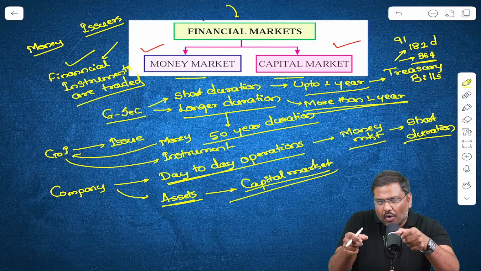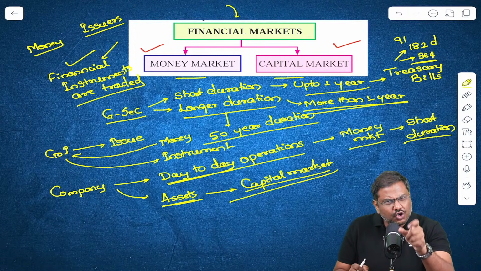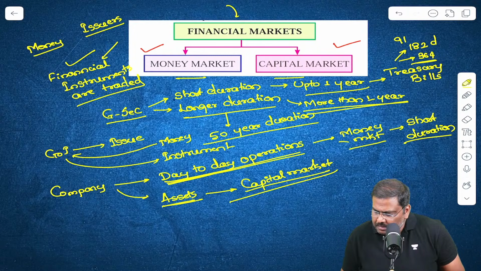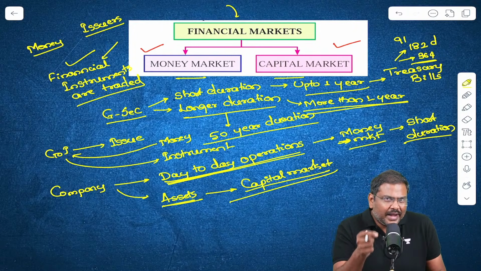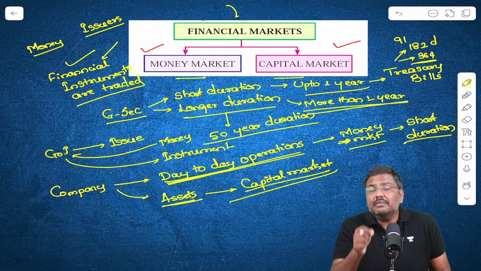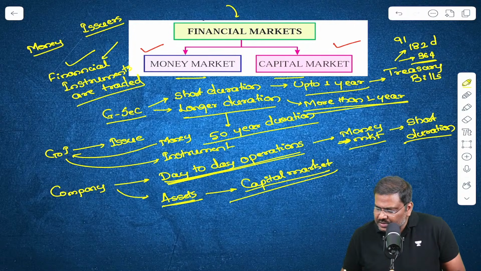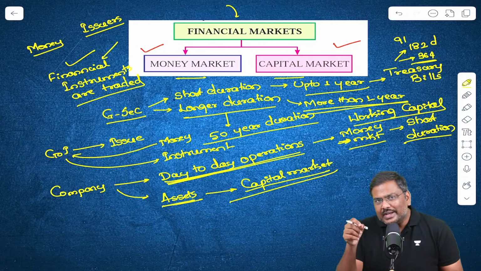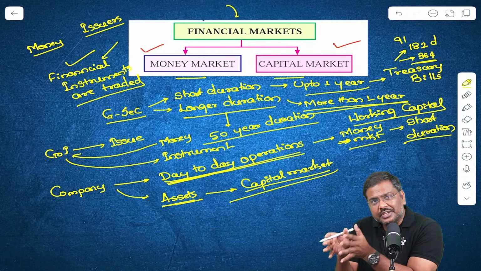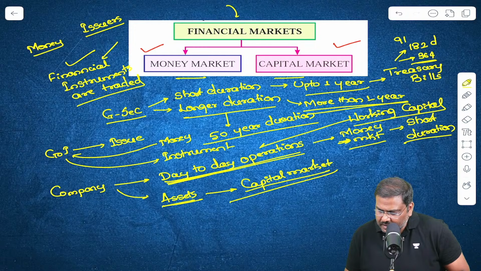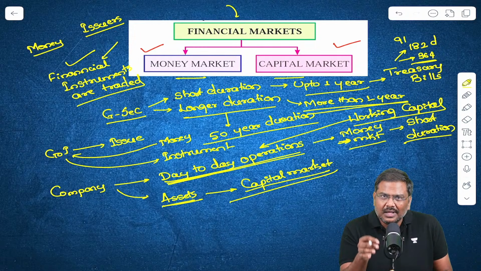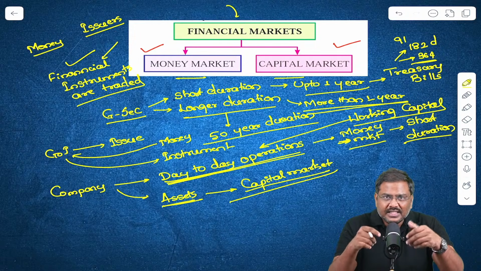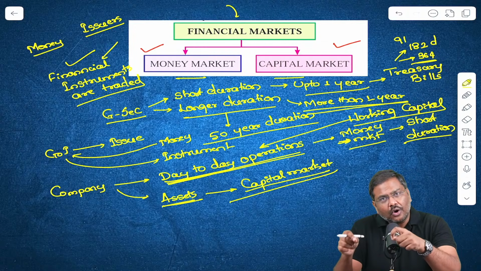Whereas if you want to raise money from the market for short duration, you will go to the money market. There is one more technical term used in the context of money market. Please remember that. They will use the term working capital. In order to raise money for working capital, which market do we generally go to? We go to the money market. Working capital simply means the money that is spent to take care of day-to-day operations.